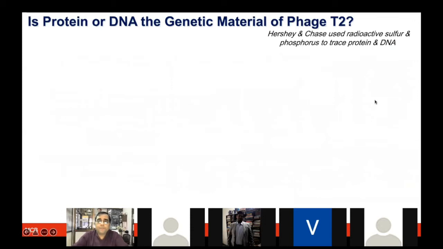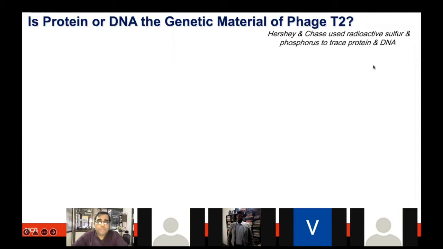The other classical experiment was to find out whether protein or DNA is the genetic material of the virus phage T2. The scientists who did this nice experiment were Hershey and Chase. They labeled the protein and the DNA. Protein has amino acids like methionine, which could be labeled with radioactive sulfur, and DNA has a phosphate backbone, so it could be labeled with phosphorus.